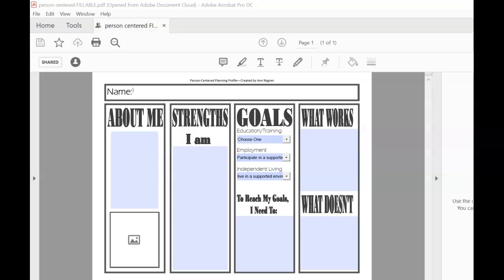This would be a document that you could share at an IEP meeting. You could share it with your supervisor, your classroom teacher, a job coach, friends, family, anyone that you want to.